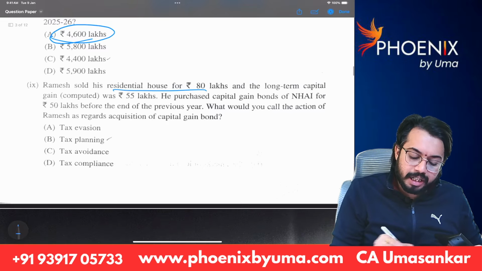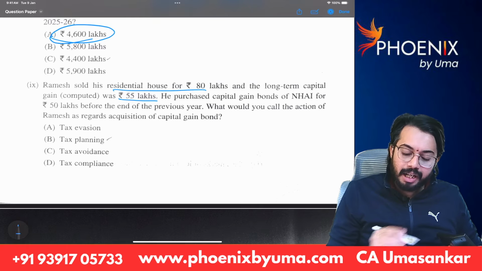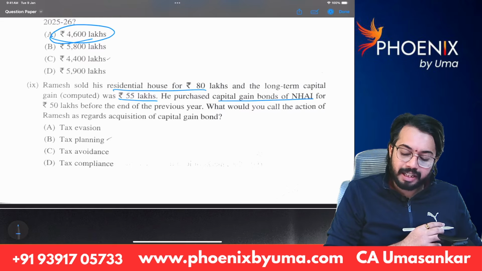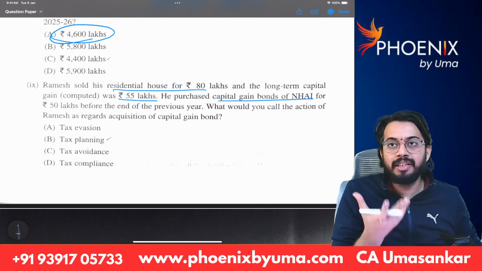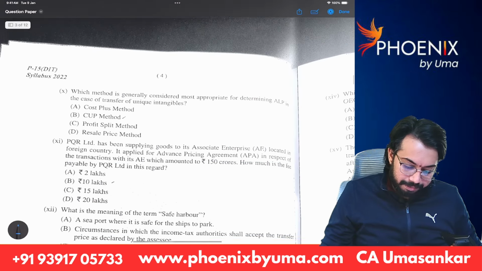Ramesh sold his residential house for 80 lakhs and the long term capital gain was 55 lakhs. He purchased capital gain bonds of NHAI. See, legally only he is trying to reduce his tax liability. So this will amount to tax planning.